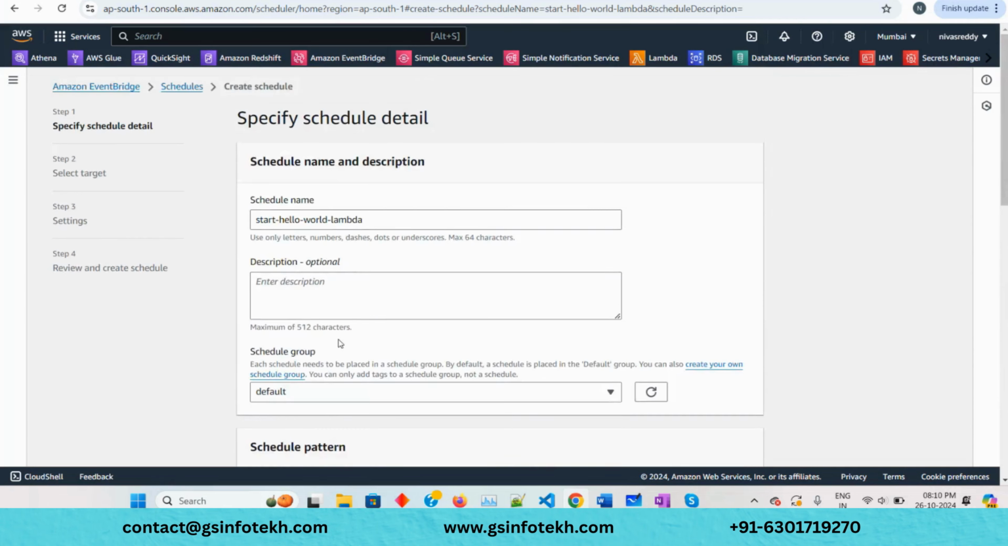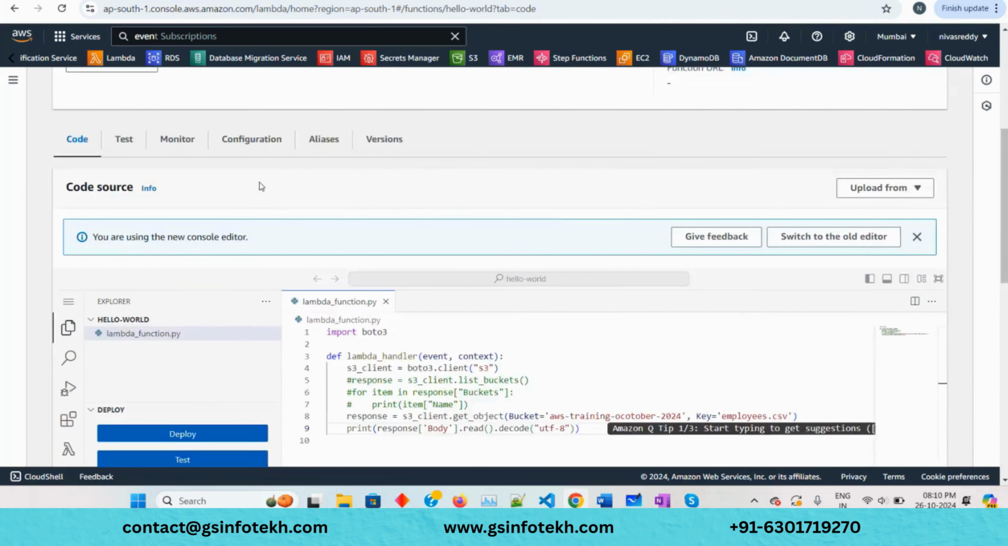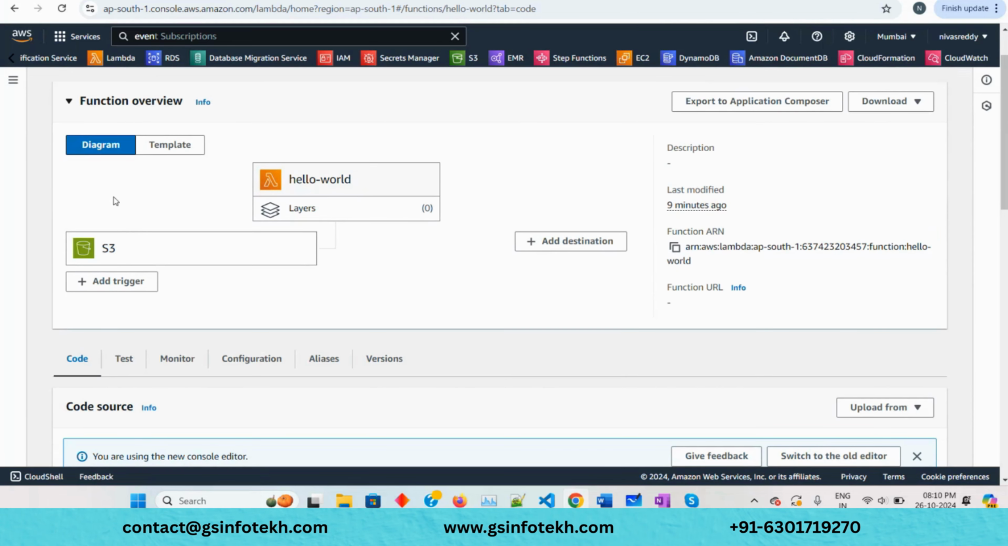So once you click on next, once you save this, during the triggers you can come back to here. And previously we had S3 trigger. Whenever a file is uploaded to S3, this one should be triggered, right?